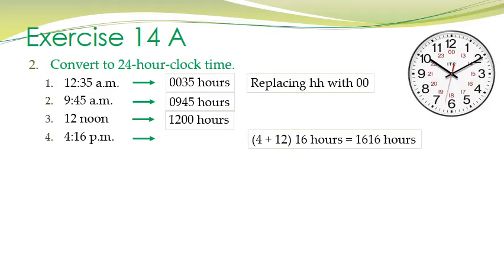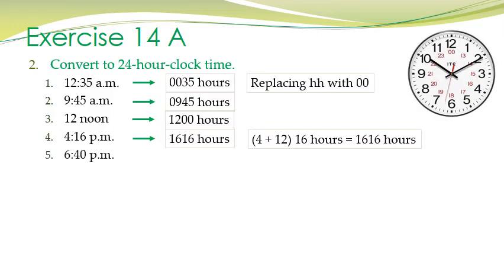Let us see. 4 plus 12, that is 16 hours, because here it means 4 hours past 12 noon, and 12 noon time is 12 hours in the 24-hour clock. So we will write 4 plus 12, which is equal to 16 hours. So this time is equal to 16 hours in the 24-hour clock time. Right?